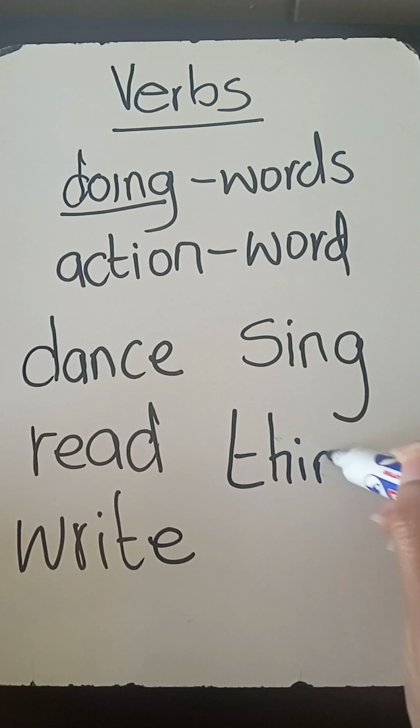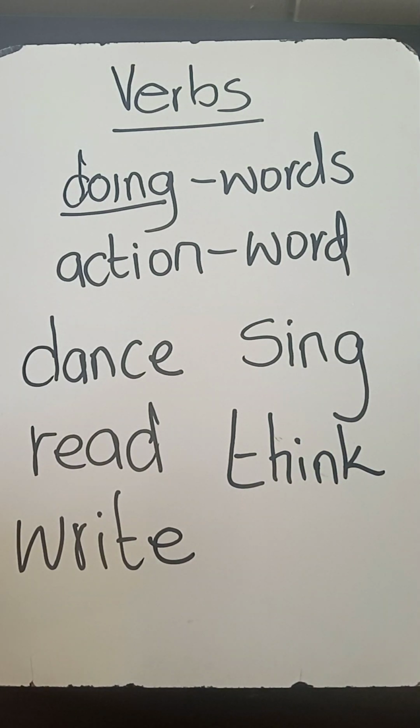This is the word that describes something that a person does with their mind, which is to think. You are sitting down there, maybe people are having a conversation and you are zoning out thinking about something. So the word think describes an action of a person, and that is why we say it is a verb.